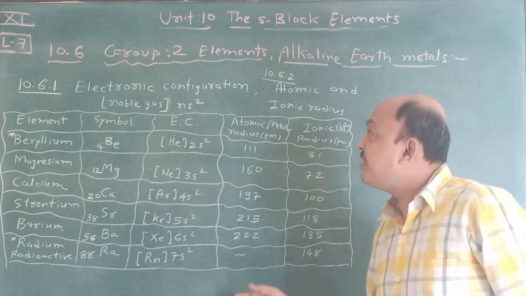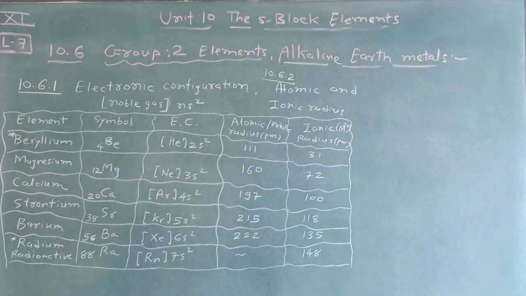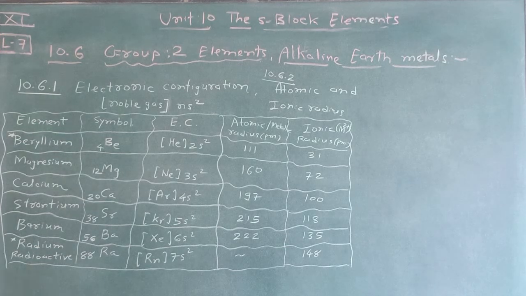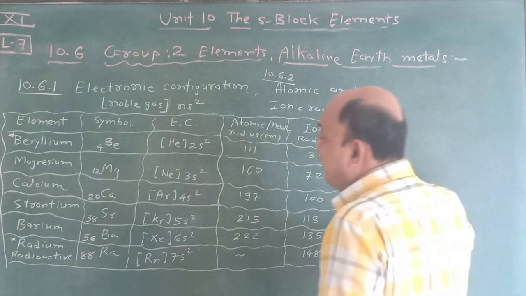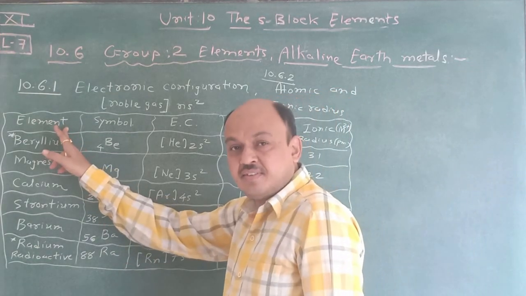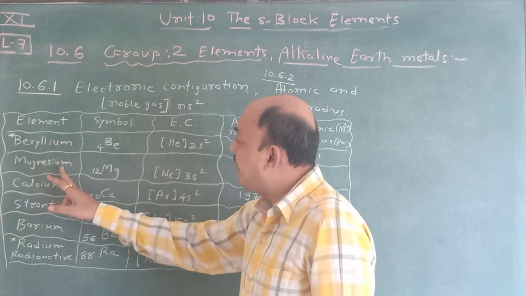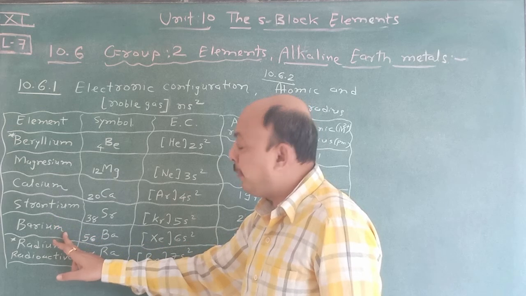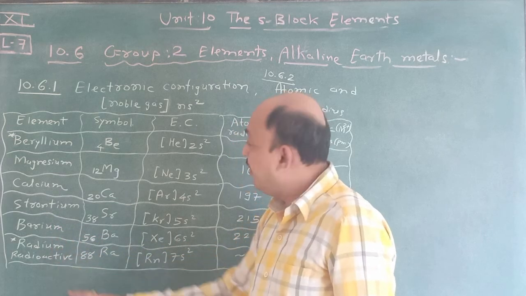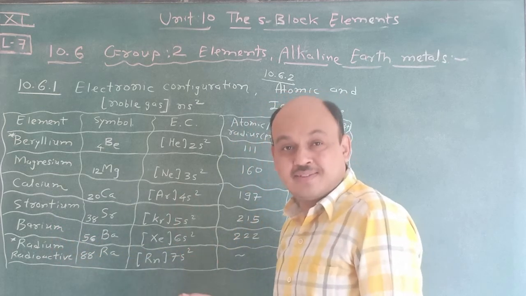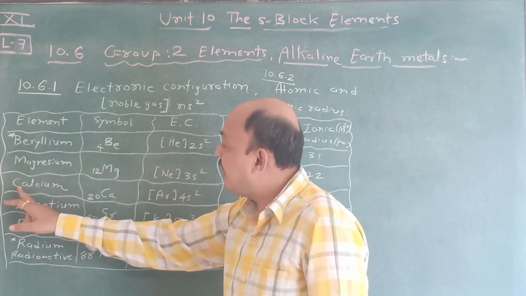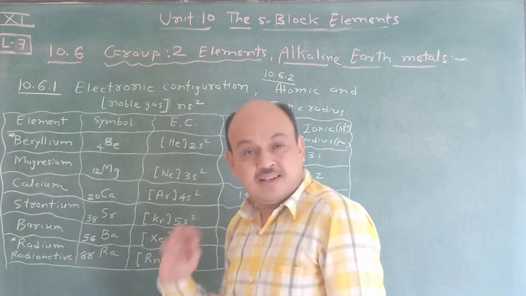So we continue with these elements: beryllium, magnesium, calcium, strontium, barium and radium. How do you remember this? It's very simple. According to my way: Be, Mag, Ka, Sar, Bara.